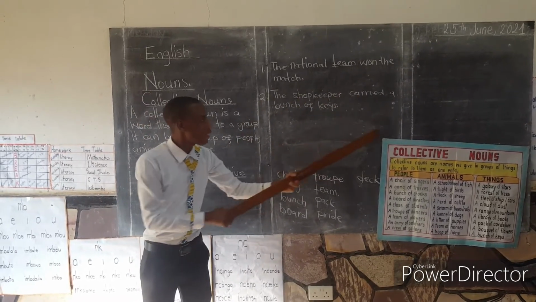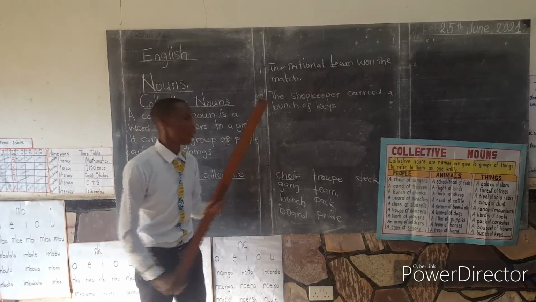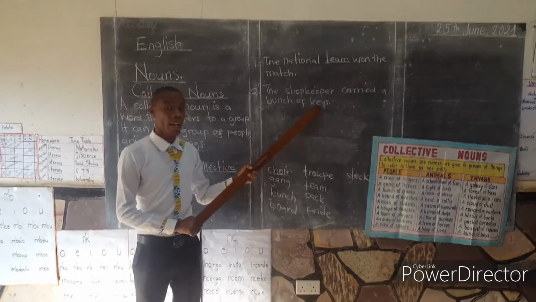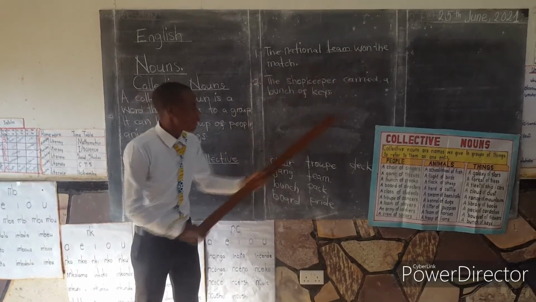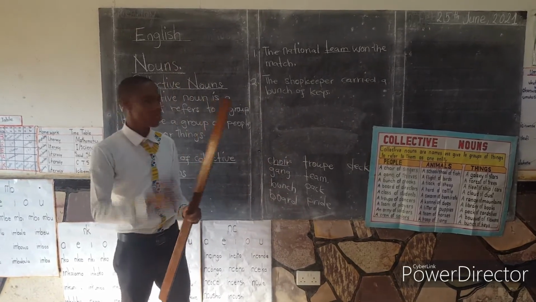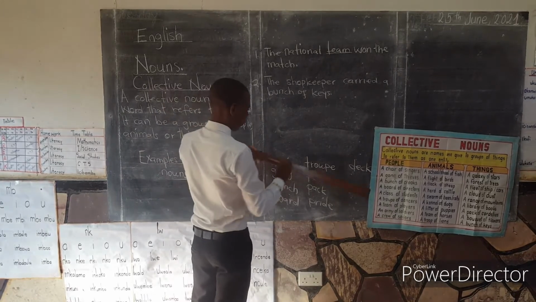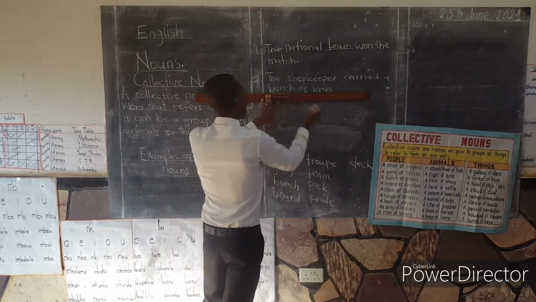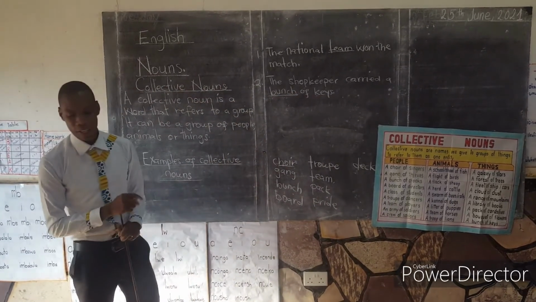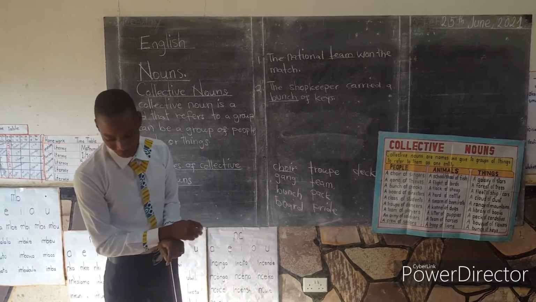From this sentence, there is a word that is naming a group of keys. Which word is a collective noun? You will discover that the word which is naming a group of keys is the word bunch. Therefore, the word bunch is a collective noun.